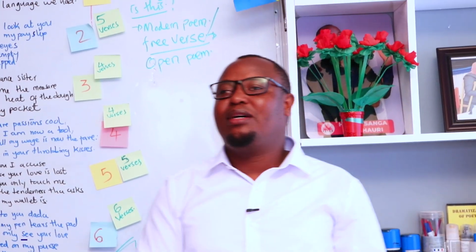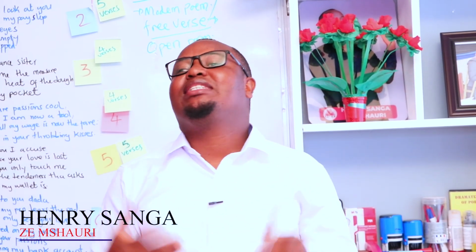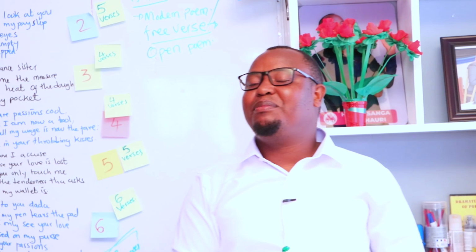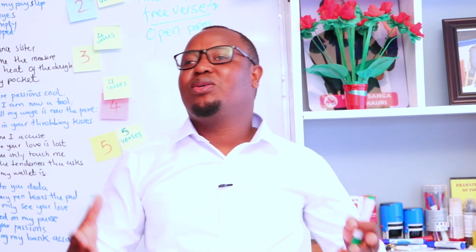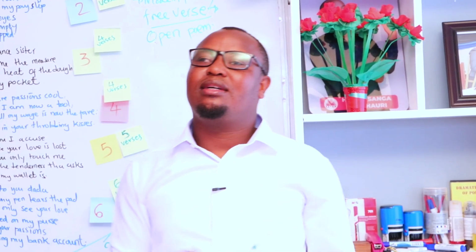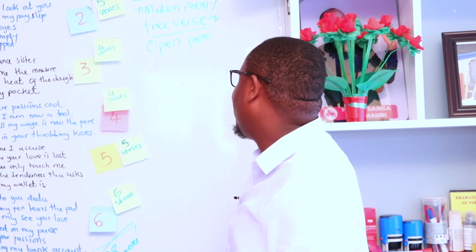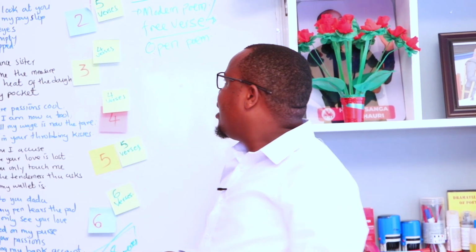And let me tell you through experience, composing a modern poem is very simple, because it is not following strictly the rules of composing a poem compared to the traditional. So this is a modern poem.